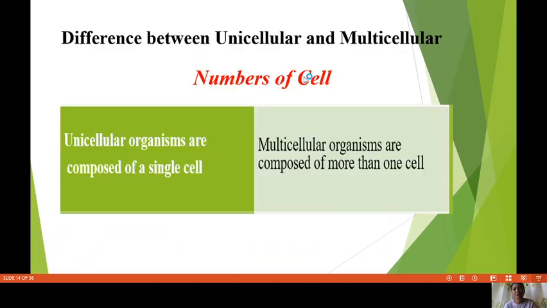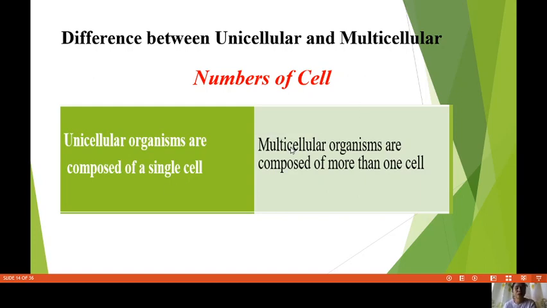Okay. So the difference between unicellular and multicellular. Let us now discuss what the differences are, what makes them different from each other, what makes them unique. According to number of cells, unicellular organisms are composed of a single cell, only one.